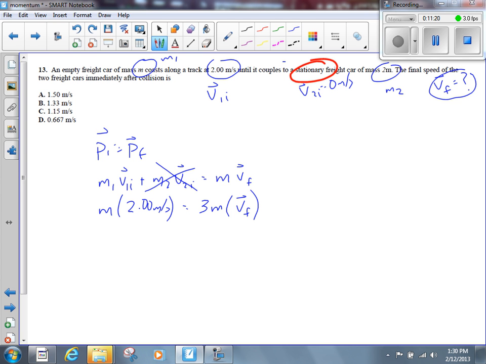Yeah, just cancel the masses. Not cancel the mass, but cancel the M portion of that mass. M appears in both terms, so we can cancel it out. We're left with 2 is equal to 3 times Vf. So all of a sudden, this becomes a lot easier. Vf ends up being equal to 0.667 meters per second. So the answer would be D.